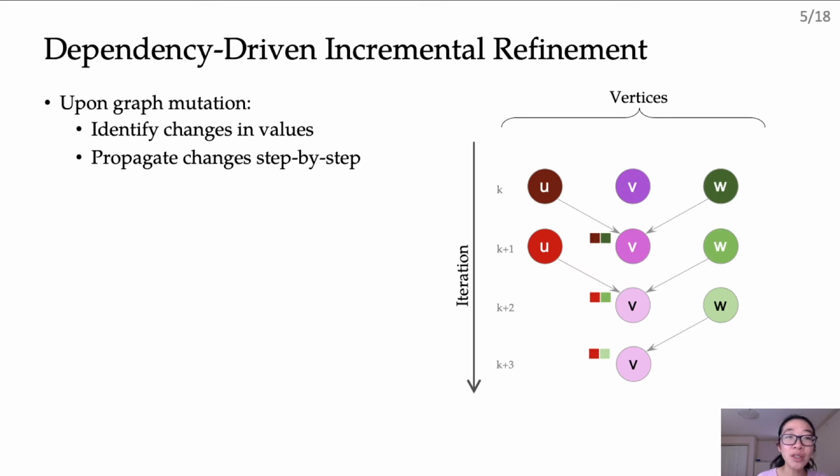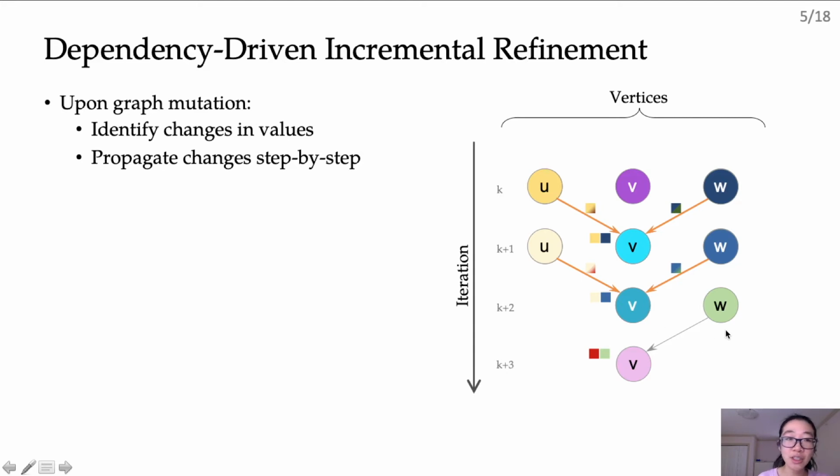So now, the whole point is to incrementally adjust these values when the graph gets updated. This is done by propagating changes or differences in values that result from the graph update. So here, first u and w receive changes from the updated graph and calculate new values for themselves, and then, because their values change, they push their changes to v during the next iteration. And then, based on these changes, v calculates its new value. Now during this iteration, u and w once again receive new values from their neighbors, and so they recompute the results and once again push their values to v. This process continues iteratively till final results are computed.